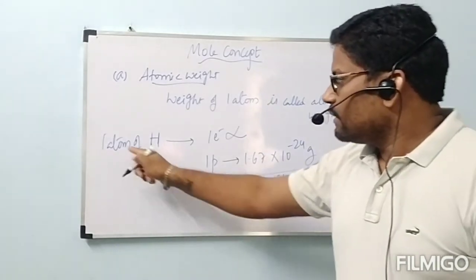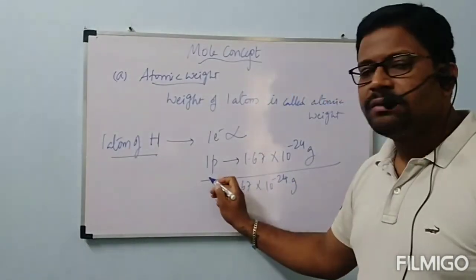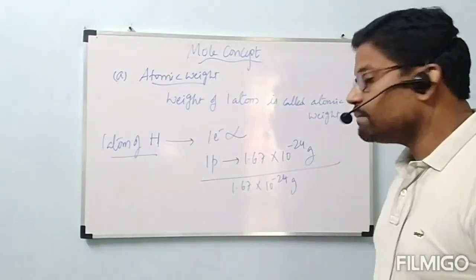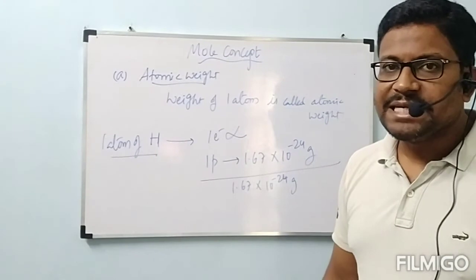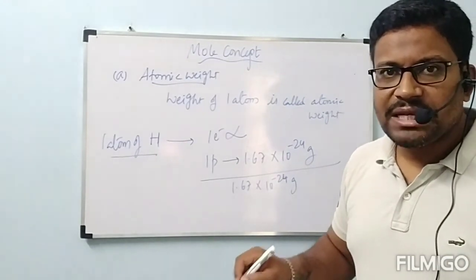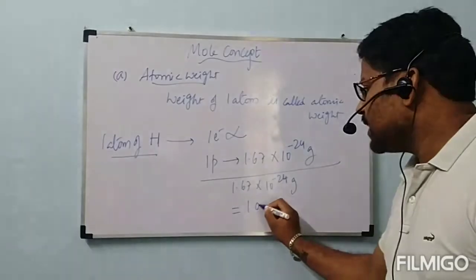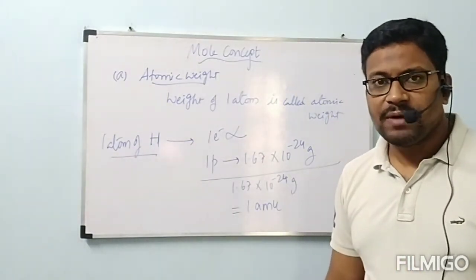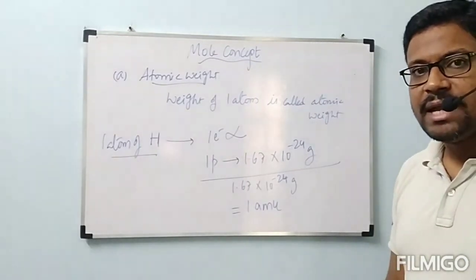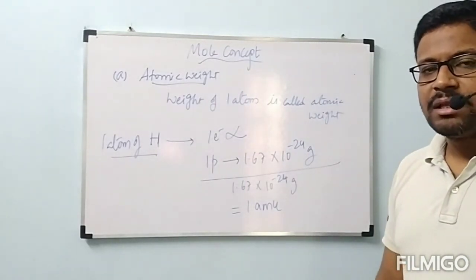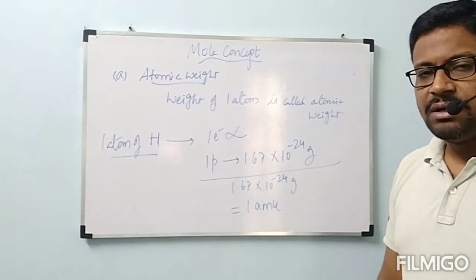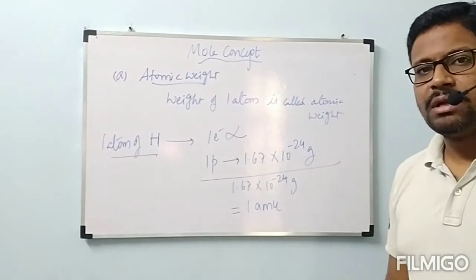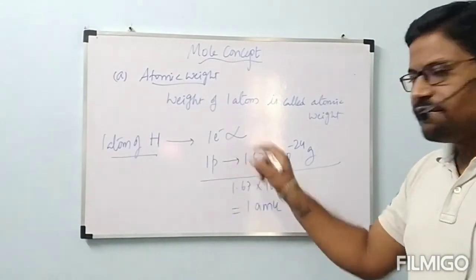Because of that, one atom of hydrogen mass equals one proton mass, which is 1.67 into 10 power minus 24 grams, and scientists gave this value as 1 AMU. 1 AMU is nothing but atomic mass unit. The unit which is used to express the mass of an atom is called AMU, atomic mass unit.